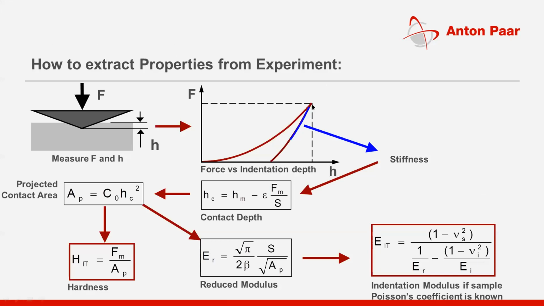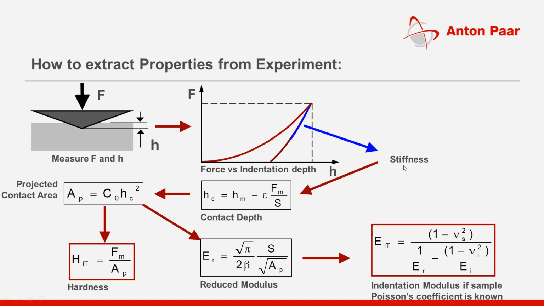When you linear fit the unloading curve, you get a slope value, and that slope value is the stiffness of the interface, between the indenter and the surface.